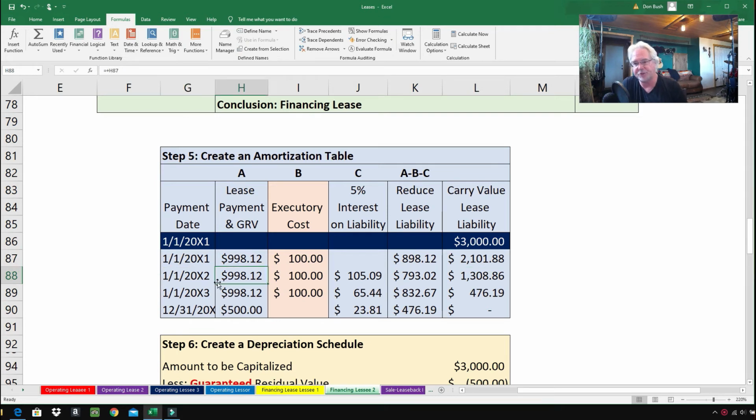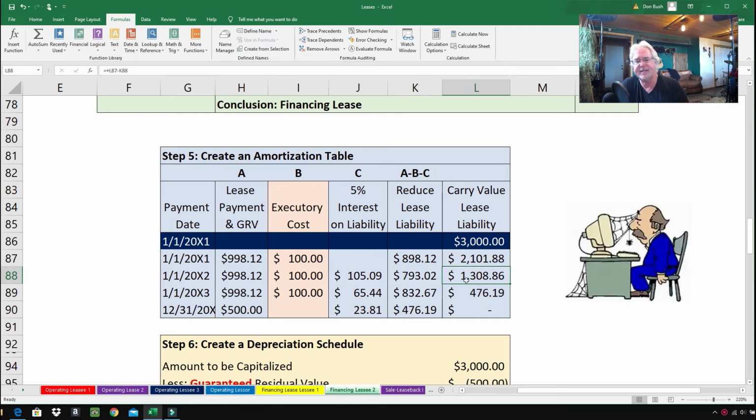Well, When We Get to Construction has got to make another payment, $998.12, executory costs $100, but this time we have interest. And how do we figure out the interest? Well, all you do is take 5%, that's the interest rate, times the previous balance, $2,101.88. You get $105.09. So to reduce the lease liability, all you do is take $998.12 minus $100 minus $105.09, and you get $793.02. And lastly, the new carrying value of the lease liability is $1,308.86. Where'd that come from? $2,101.88 minus $793.02, and there you go.